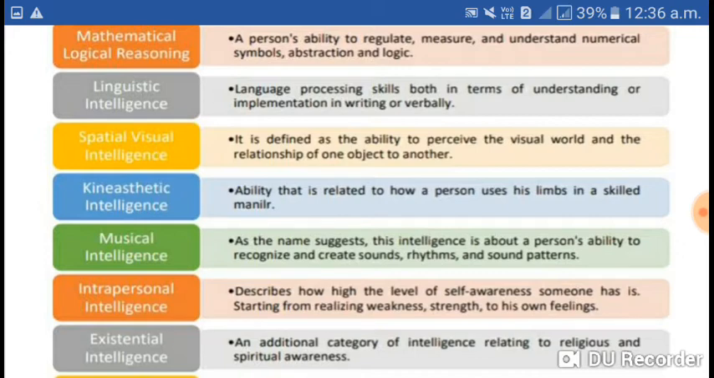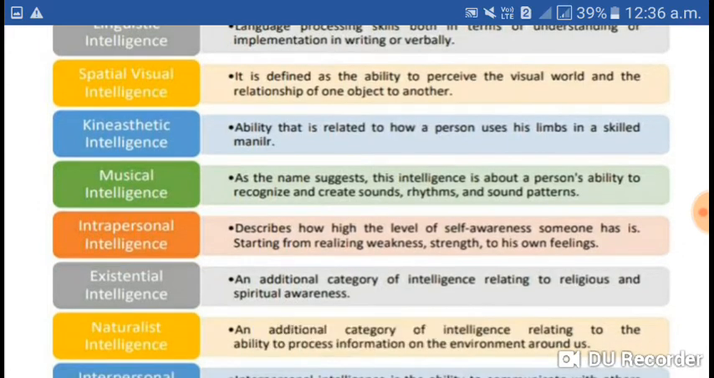Musical intelligence, from its name it's very clear, it is about a person's ability to recognize and create sounds, rhythms and sound patterns. So that is known as the musical intelligence.